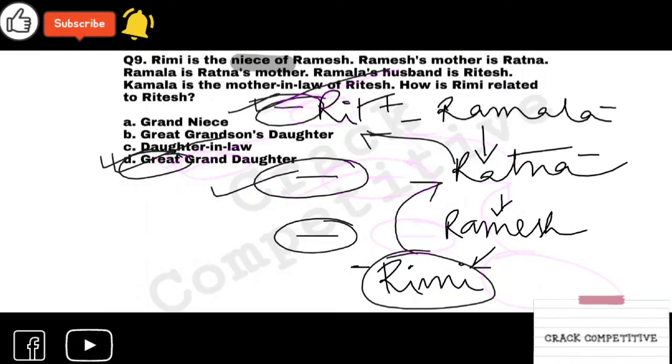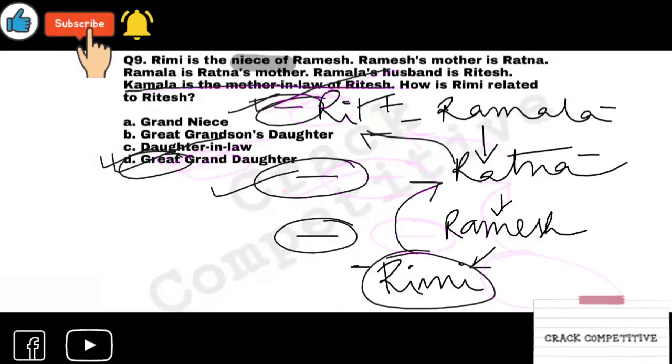You don't have to take this data in this question: Kamala is the mother-in-law of Ritesh. Okay, the penultimate sentence. Now we are moving forward to the next question, the last one for this session. Do you have any confusion regarding this question? I am doing this again for you.